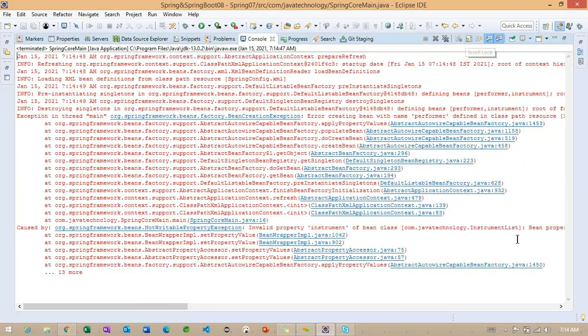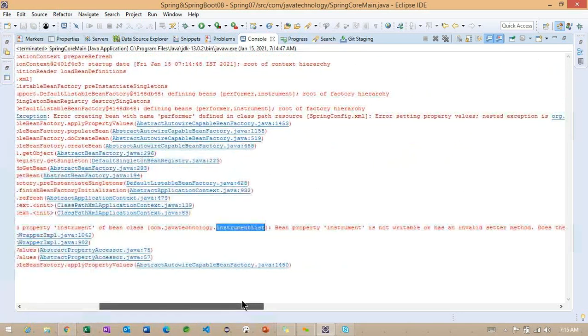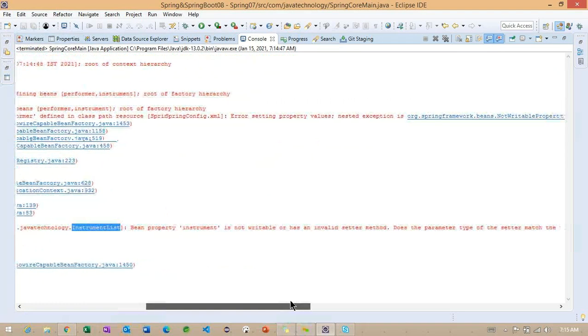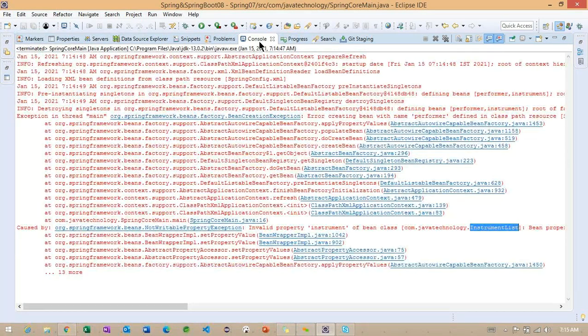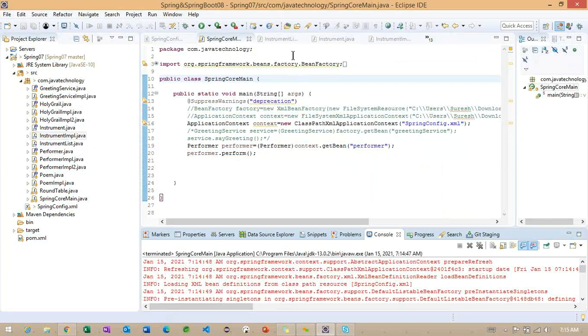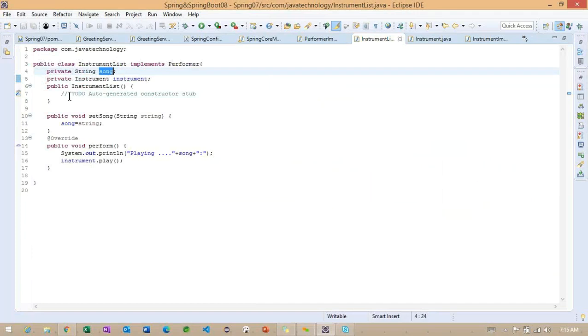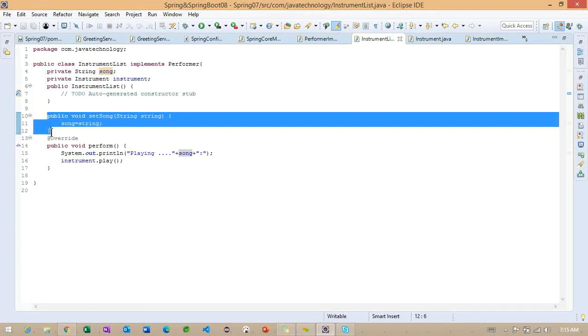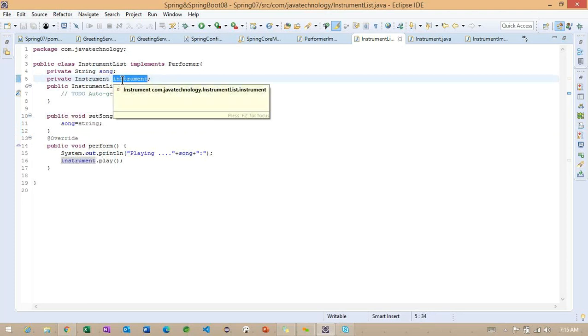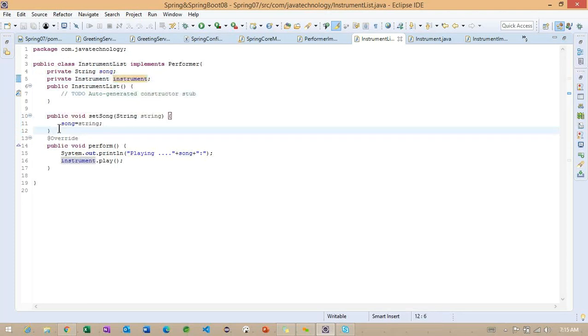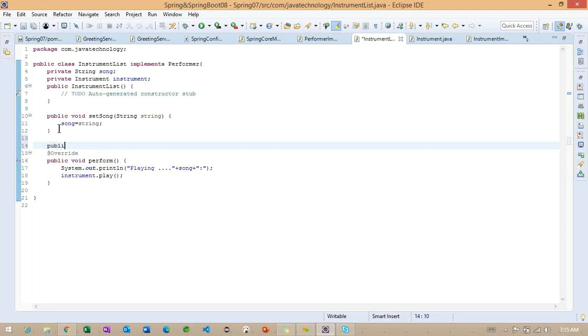Okay, let me check. We have an error, something called instrument list, invalid property, not writable. Okay, I forgot to add one piece of information here. Observe here, for this particular parameter we provided the setter method, but we did not provide the setter injection for this particular method.